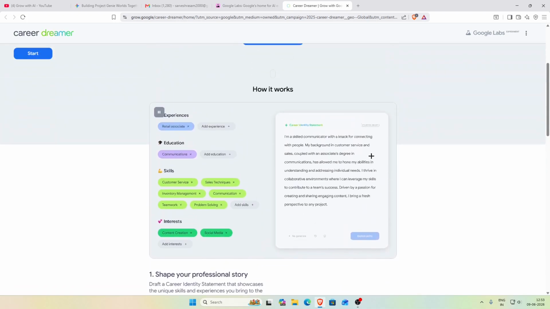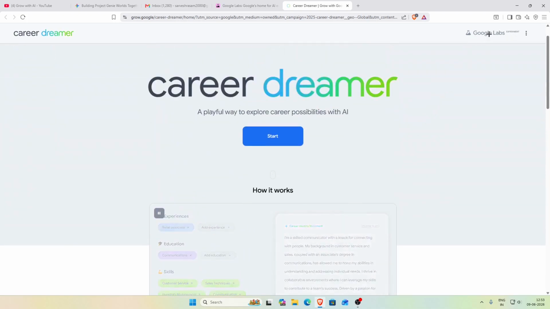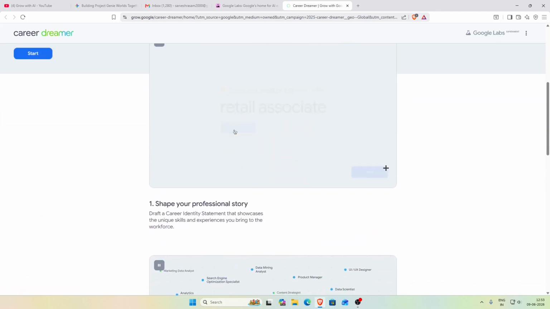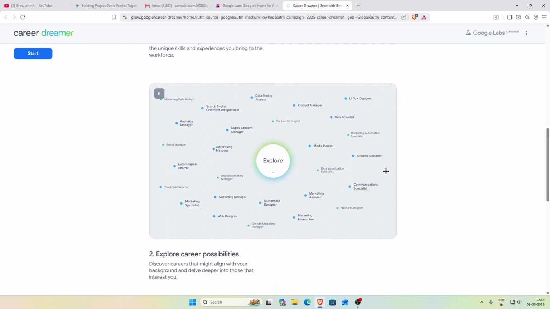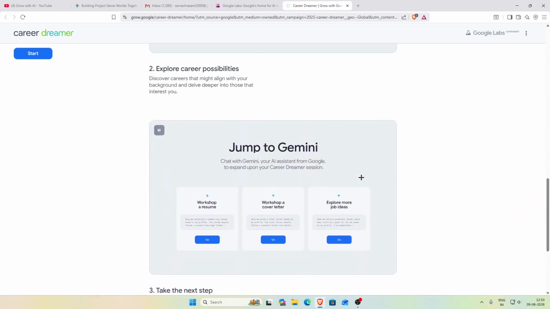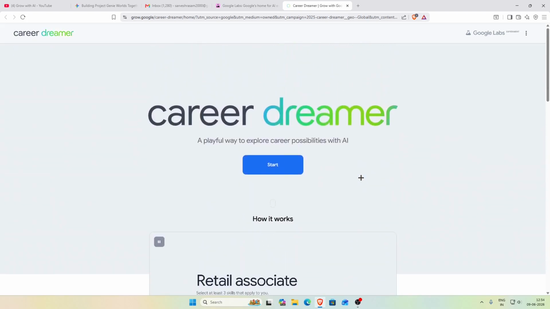This is a short experiment done by Google Labs, as you can see on the top right corner. It's a good experiment to figure out which type of job you want to do, which type of roles you're looking for, and what you can do. So let's get right into it. Let's click on start and give some details.